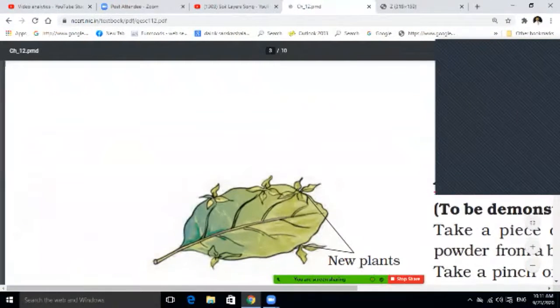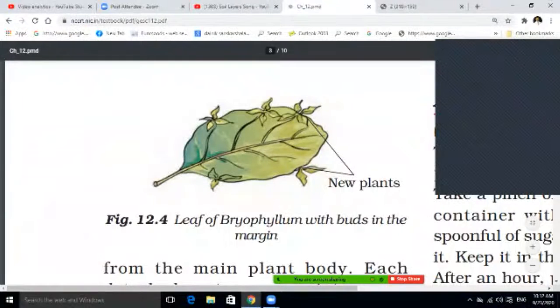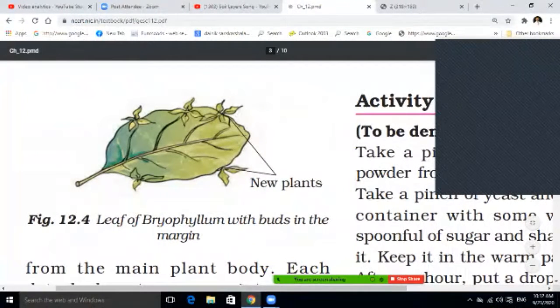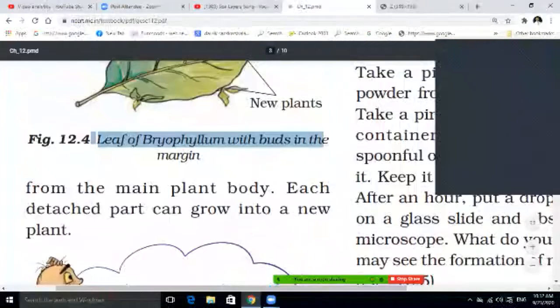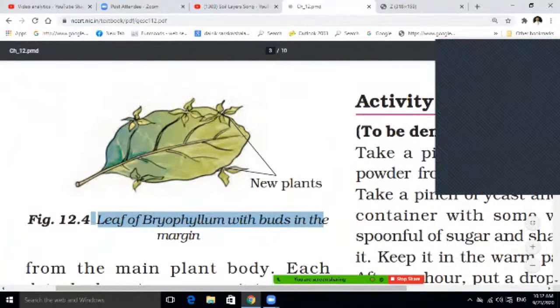Let us come to bryophyllum. This also has notes like you have seen in the potato. So the leaf of bryophyllum has buds in the margin also. Each bud detaches from the main part of the plant and can grow into a new plant. New plants will grow.